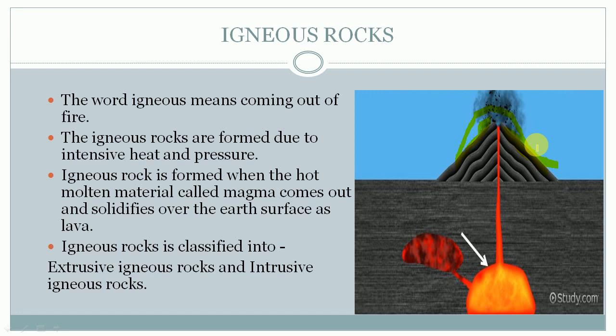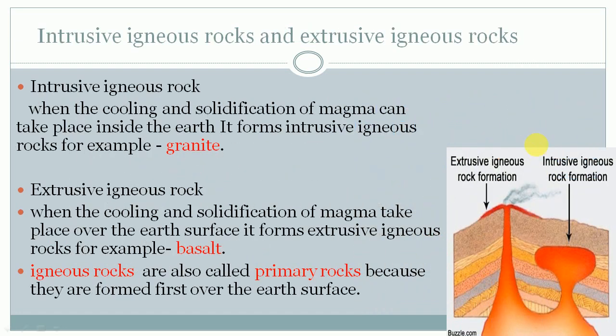So we can classify this igneous rock into two parts. Let me define them one by one. They are intrusive igneous rock and extrusive igneous rock. First of all, have a look at the picture.